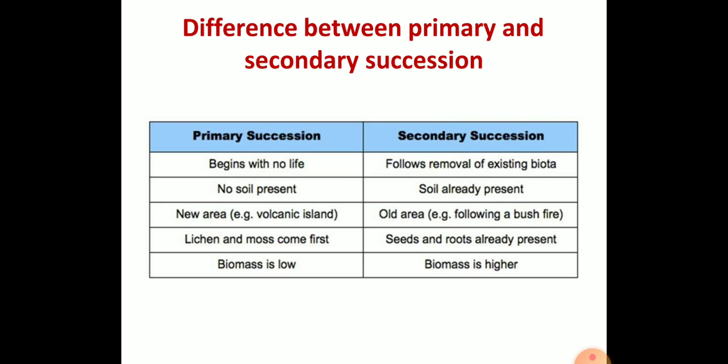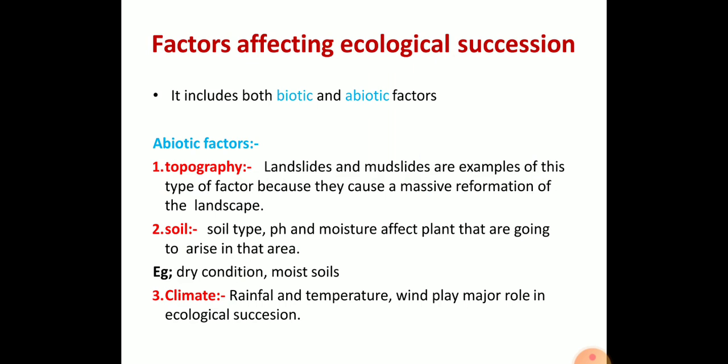The pioneer community in primary ecological succession are the lichens and mosses. In secondary succession they are the seeds and roots of the particular plants already present. In primary succession the biomass is very low, in secondary succession the biomass is very high.